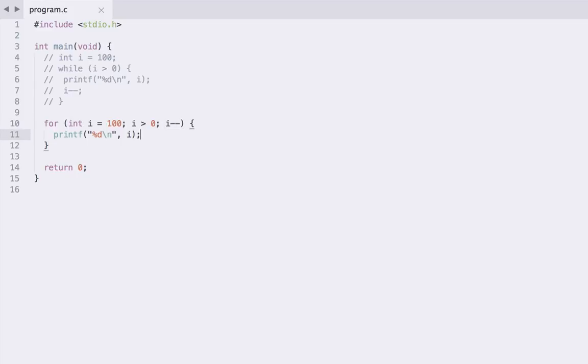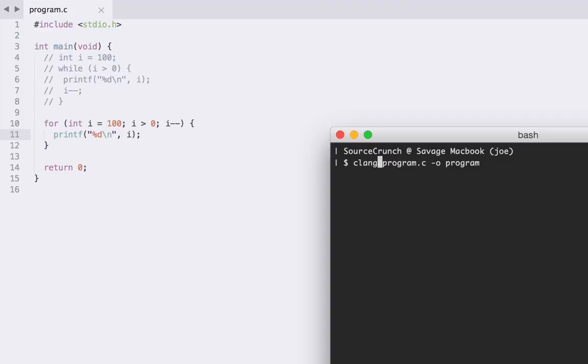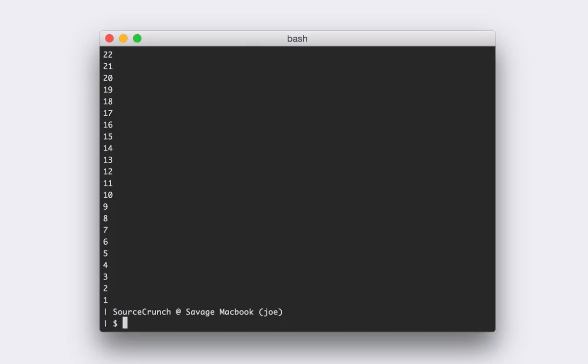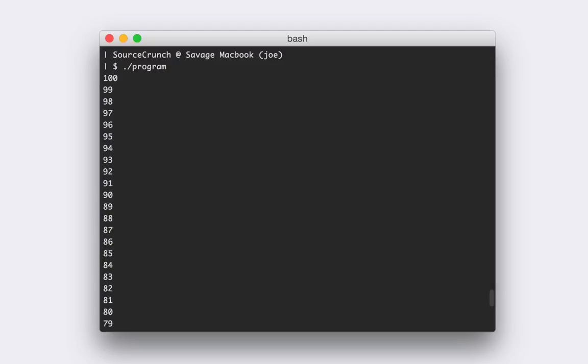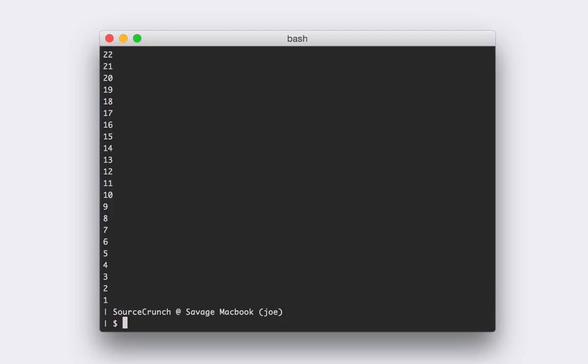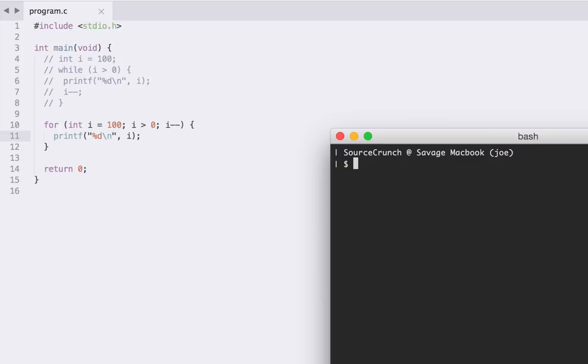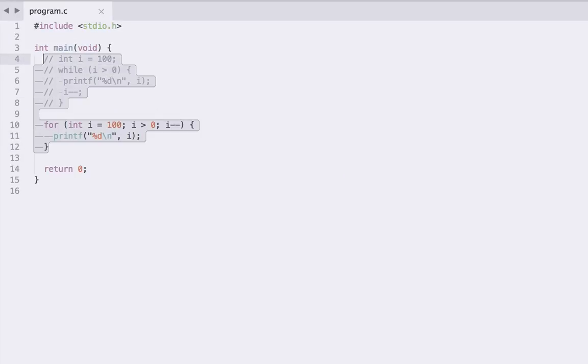The syntax of these 3 sections and when each section executes can confuse people. So let's just compile and run this to prove this works the same. And there we go, we count down all the way from 100 down to 1. So just to make sure you understand the for loop, we're just going to formulate a for loop without its equivalent while loop.